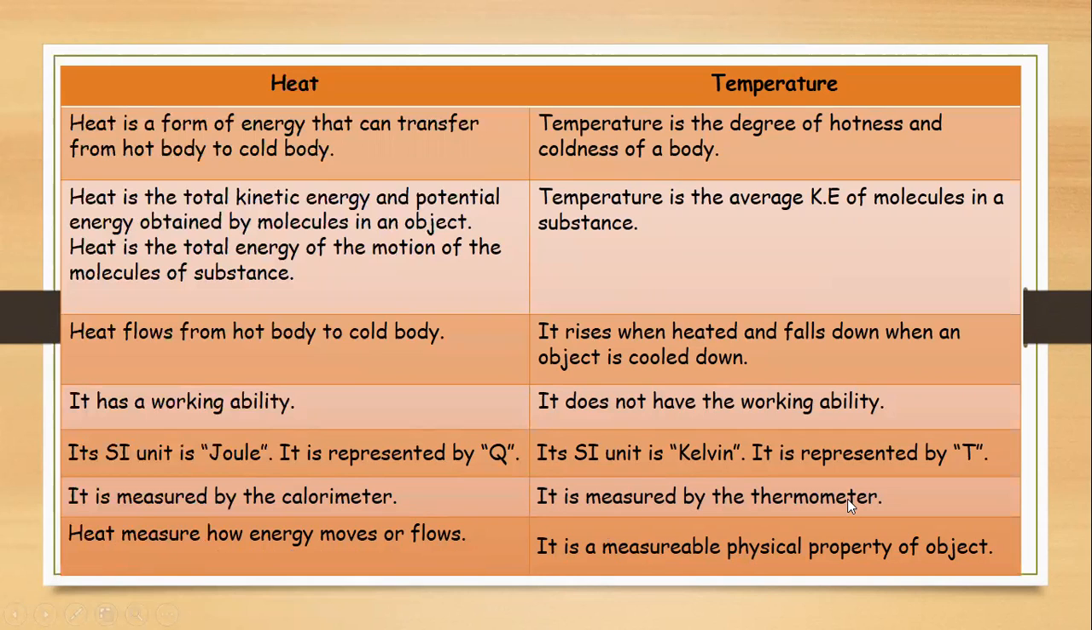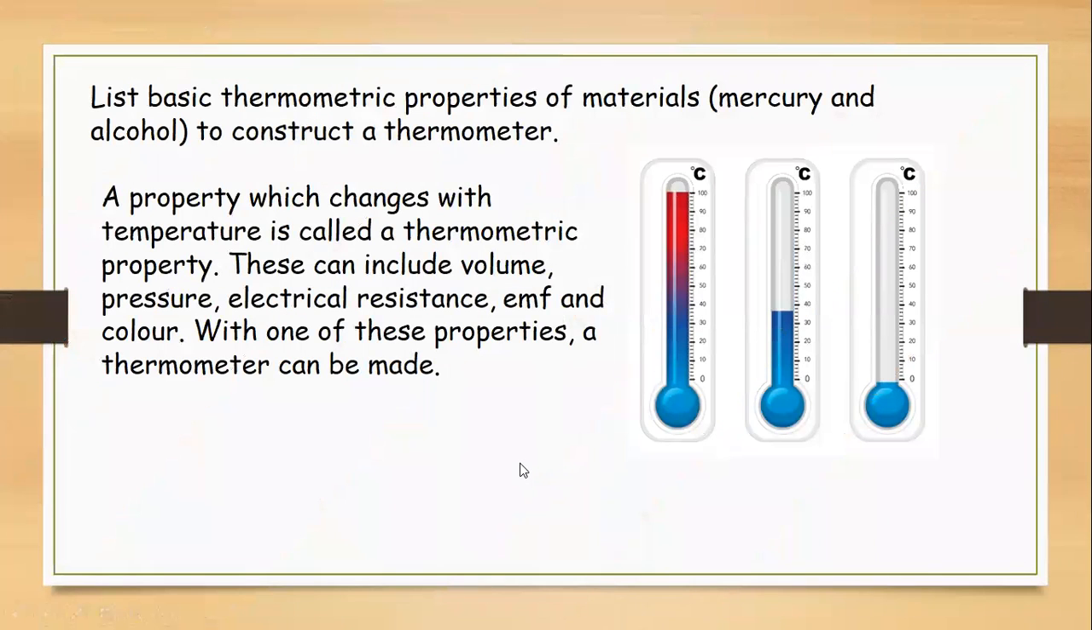So these are the few differences between the heat and the temperature. So heat is the total energy of the motion of the molecules of the substance, while the temperature is only the average kinetic energy. Now we are going to discuss the basic thermometric properties of the material.